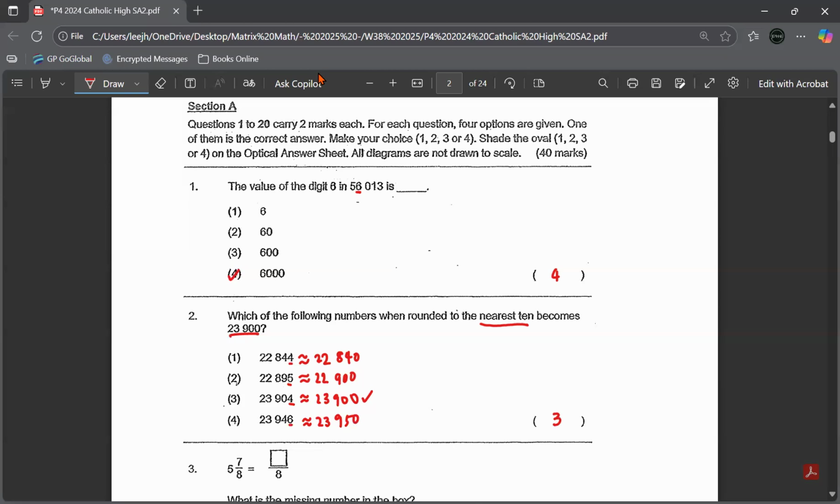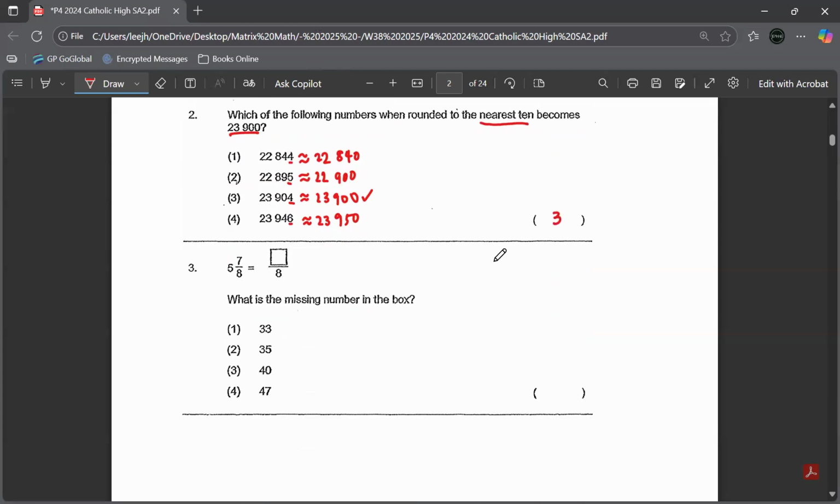Okay, next one, question 3. 5 wholes and 7 eighths is equal to something over 8, which means you need to change it to an improper fraction. You know one whole is actually 8 over 8 because your denominator is 8. So we're looking at 5 wholes down here. How many 8s are there in 5 wholes?